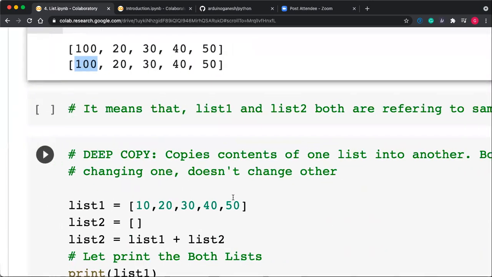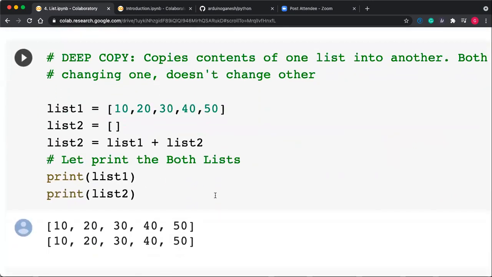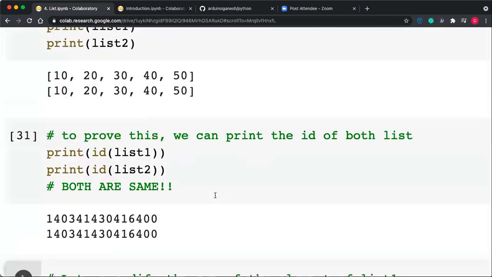So it means that list 1 and list 2 both are referring to the same memory or the same list. Now in some cases we don't want that type of behavior. This is called a shallow copy.